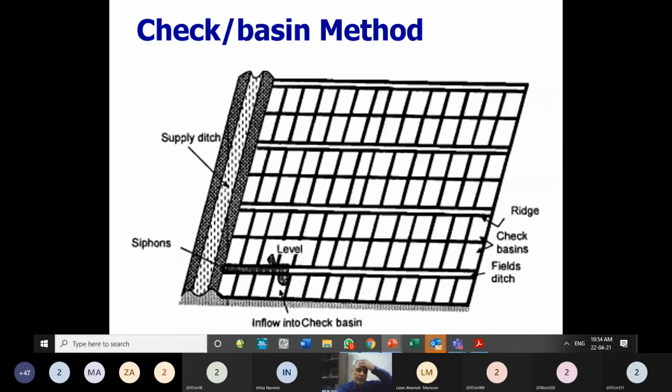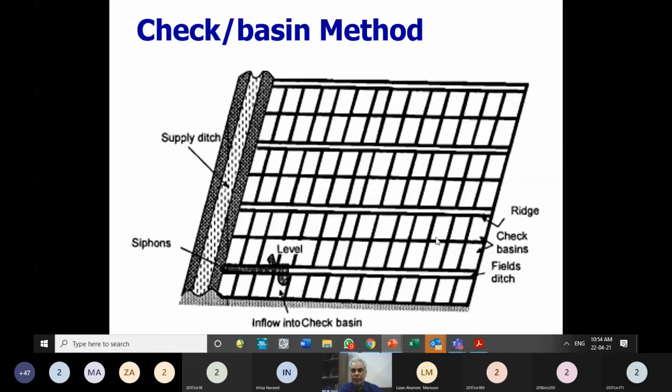So this is the check basin method, which is utilized to irrigate a land. There is the main parent channel, and then within the field, ditches are over here. So this is the ditch within the field. It can supply water to each check or each basin, over here and over here.